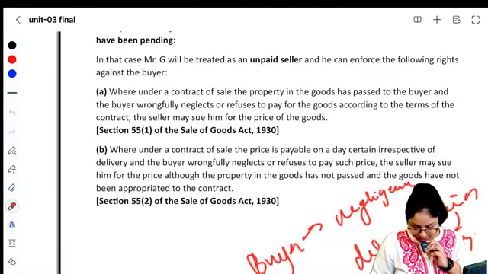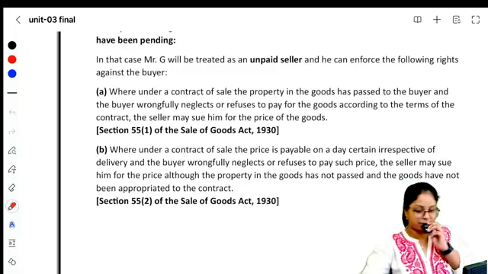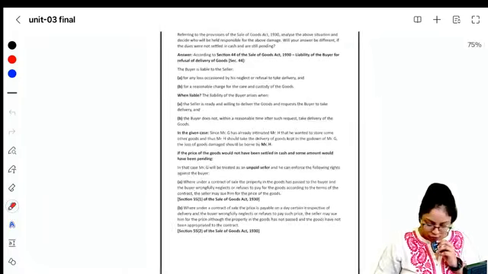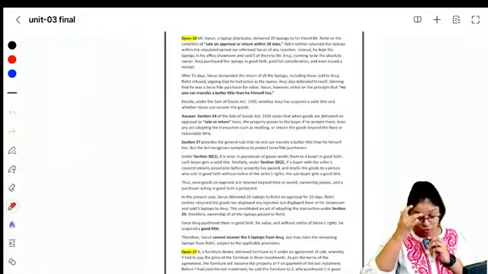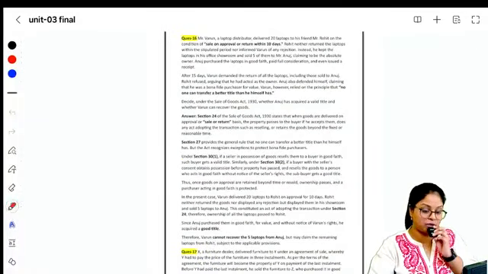So who has to bear it? It has to be borne by the buyer. Right? So with this, all the questions of unit number 3, all the case study based questions of unit number 3 are over. I hope you are absolutely clear with it.